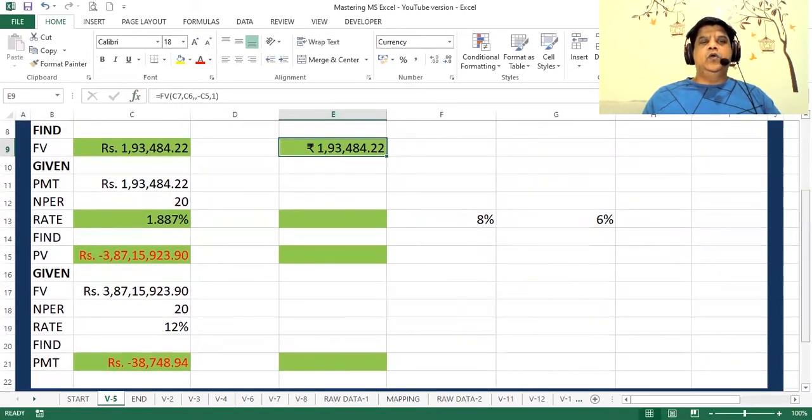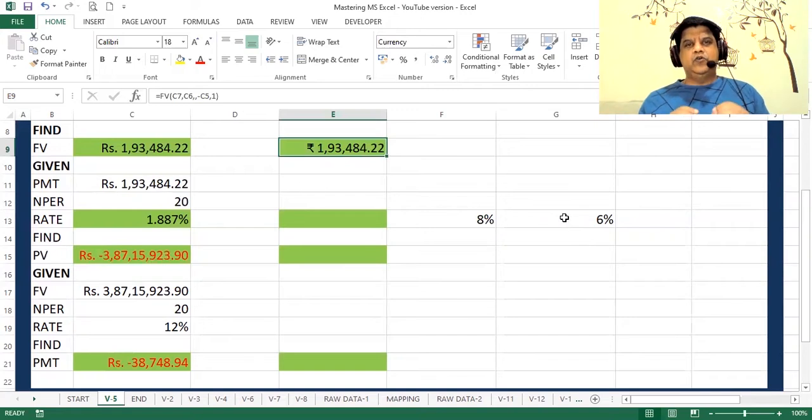Okay. Now, what we need to find out is what corpus is required if I want to have an annuity of 1,93,000 per month. One more important point here is that in the retirement phase, there are going to be 2 rates which are going to act opposite to each other. The first rate is the growth rate, which is the rate of returns of the debt funds. The second is the inflation rate in the post-retirement phase.